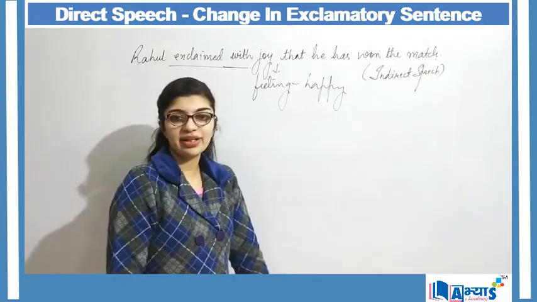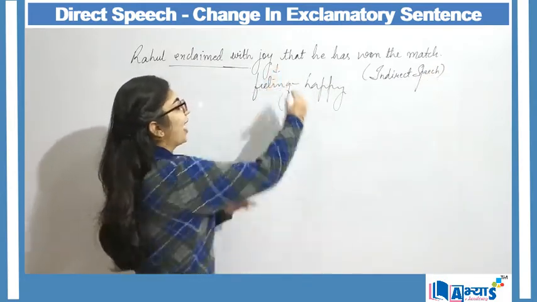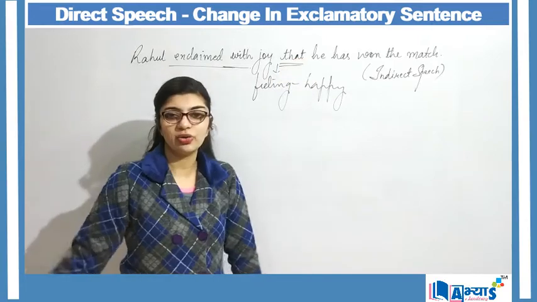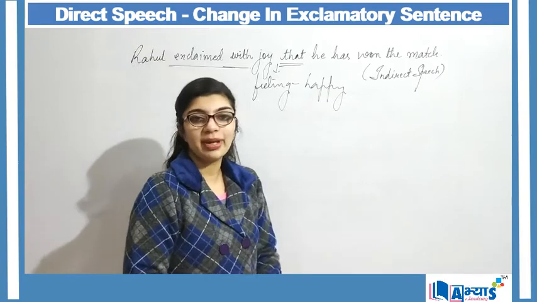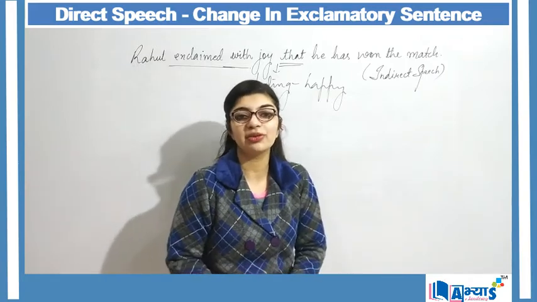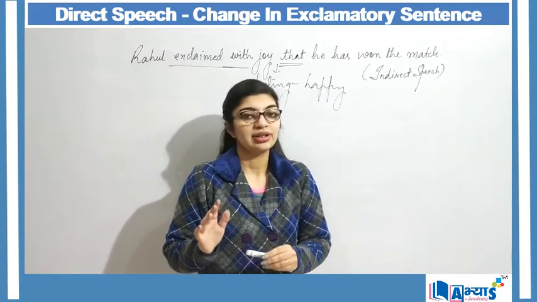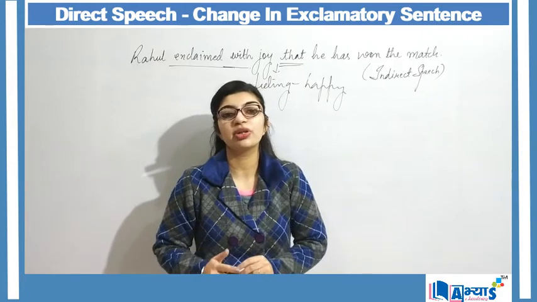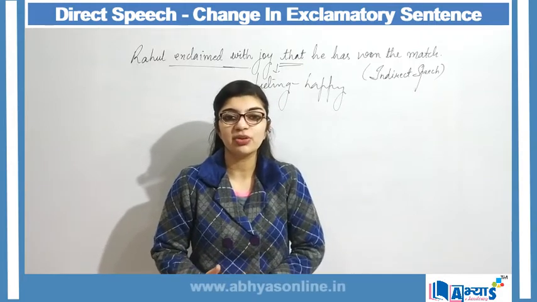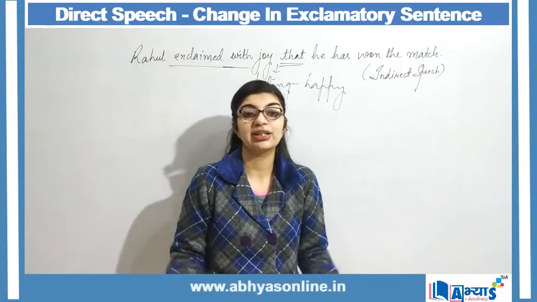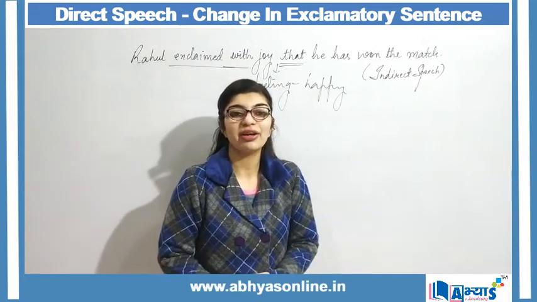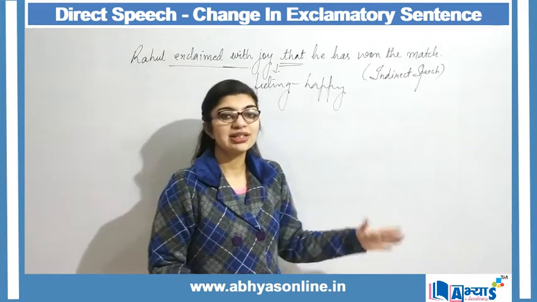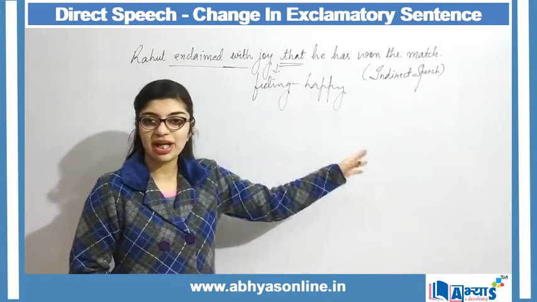This is my indirect speech. Why? Because that is also occurring. That we know is always in indirect speech. Also remember that whenever we are making use of indirect speech, the exclamatory words will not be used. Exclamatory words are like hooray, yippee, cheers, alas. All these are exclamatory words. Exclamatory words are not used in indirect speech.